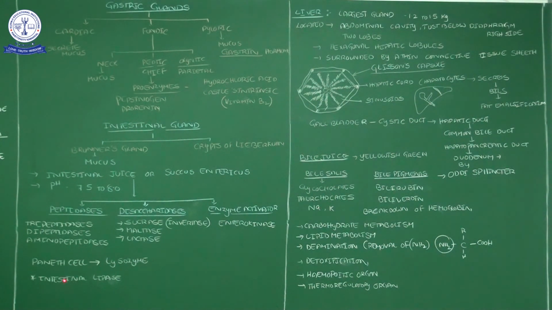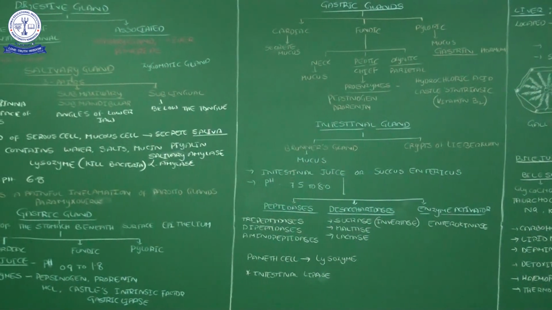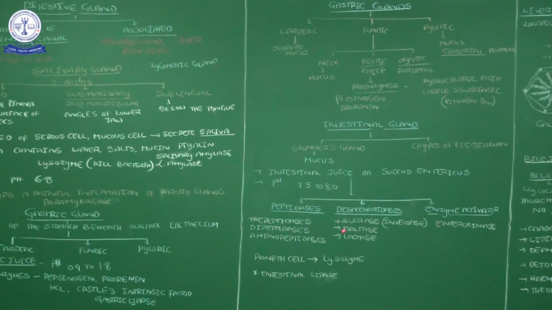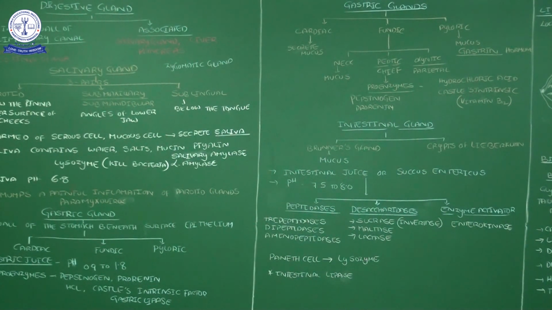And one more important thing: special cells are present in the intestinal glands. Those cells are Paneth cells. Paneth cells produce the lysozyme enzyme. That lysozyme functions as we usually see in the buccal cavity, in saliva. Lysozyme kills bacteria. Along with that, some of the intestinal glands also secrete intestinal lipase. Lipase digests lipids. Lipo means lipids.